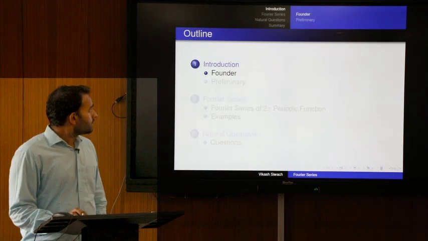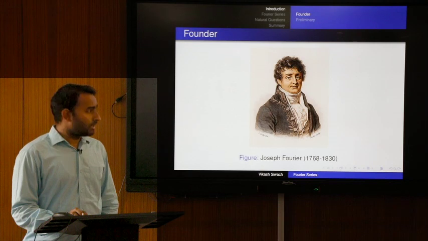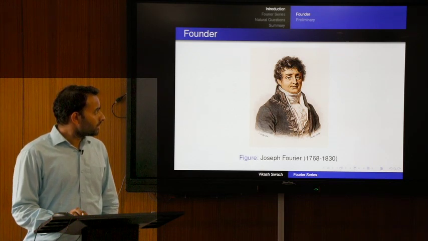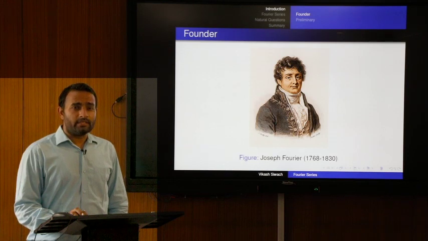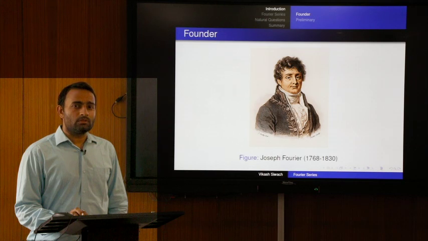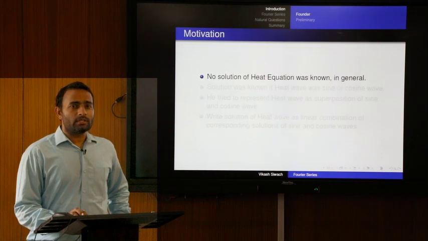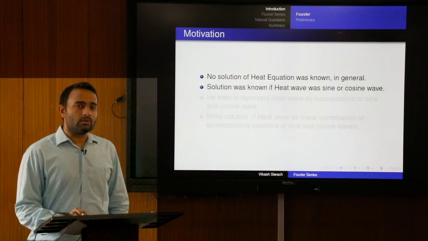So, start with preliminaries. The founder of Fourier series was Joseph Fourier. Actually, he was working initially on the heat equation, and the solution for the heat equation was not known. In particular cases, when the heat wave is a sine wave or cosine wave, the solutions were known.